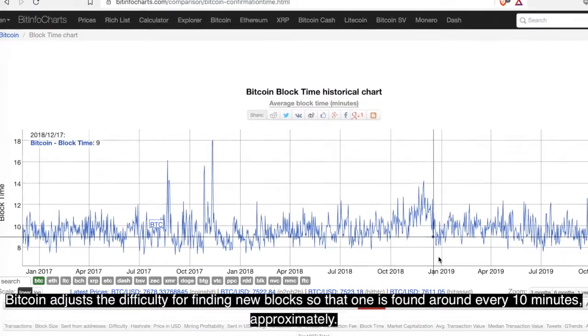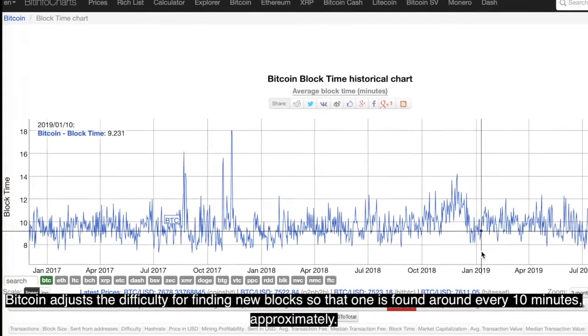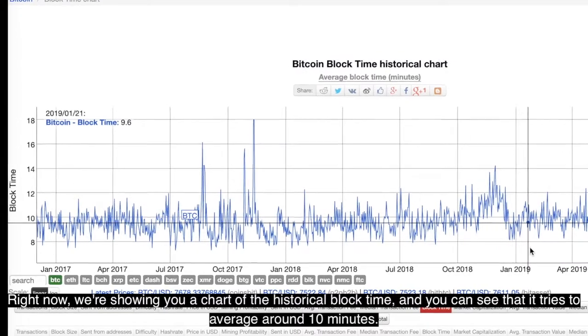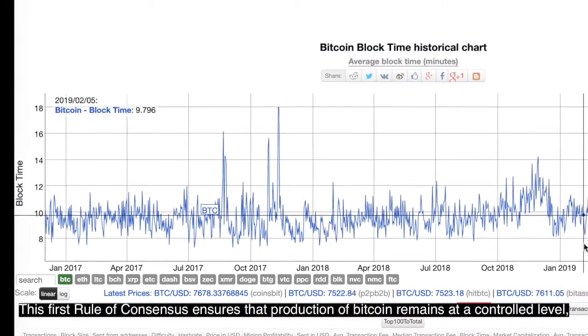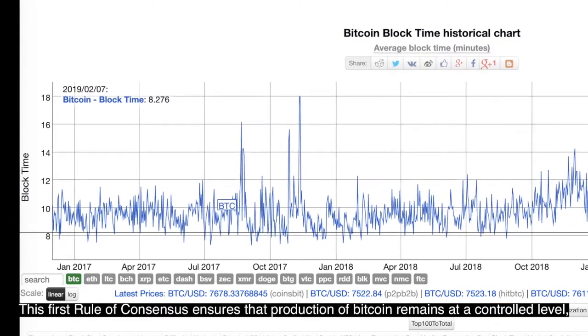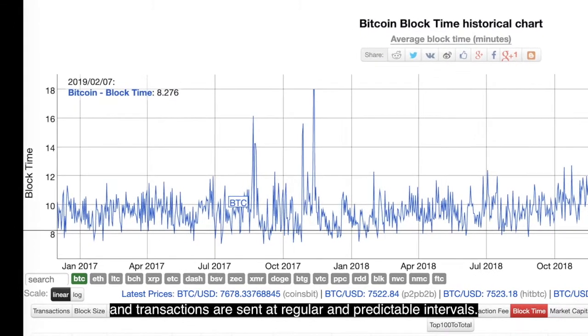Bitcoin adjusts the difficulty for finding new blocks so that one is found every 10 minutes approximately. Right now, we're showing you a chart of the historical block time, and you can see that it tries to average around 10 minutes. This first rule of consensus ensures that production of Bitcoin remains at a controlled level and transactions are sent at regular and predictable intervals.